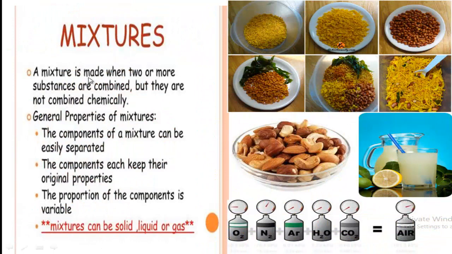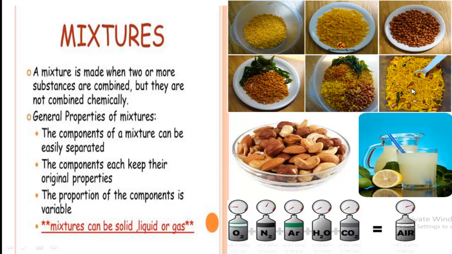A mixture is made when two or more substances are combined, but they are not combined chemically. That means, follow this picture. Here, these are different items, nuts and also other different items. But when we combine these together by mixing, then a mixture is created.